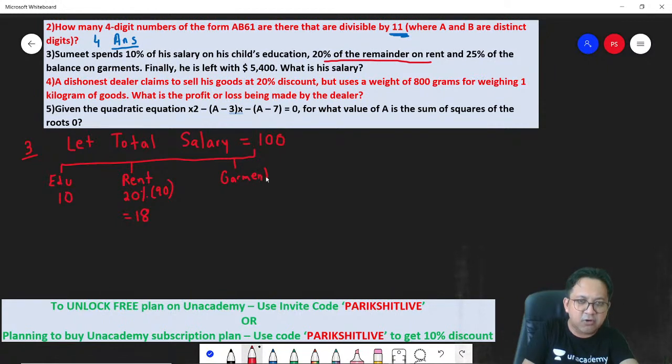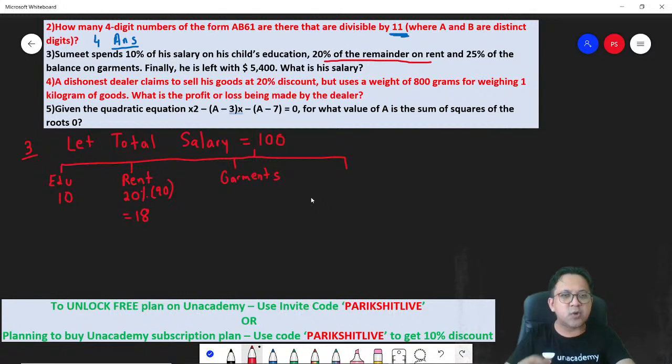Next, 25% of the balance on garments. How much is the balance now? Remember, balance is 100 minus 10 minus 18. So 100 minus 28 is 72. And they say 25% of the balance. So 25% means 25 by 100, which is 1 by 4. 1 by 4 into 72 is 18.